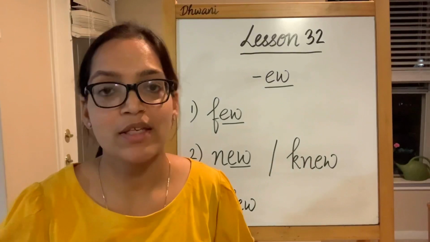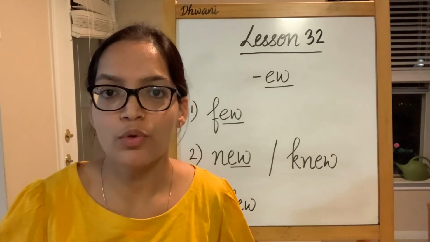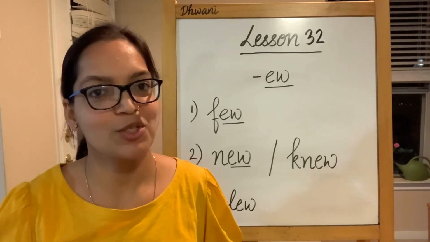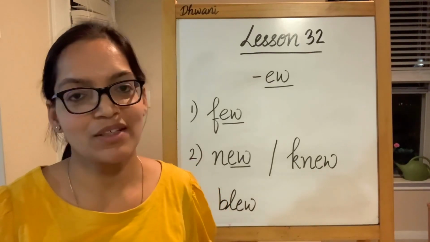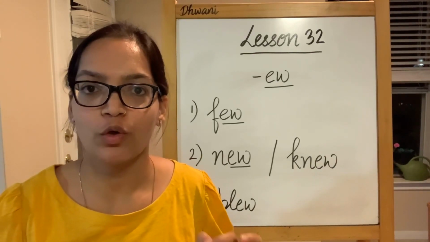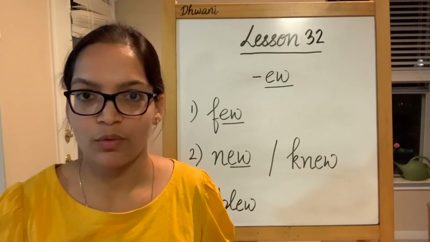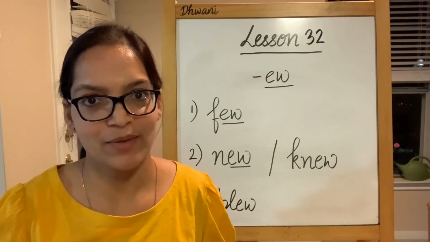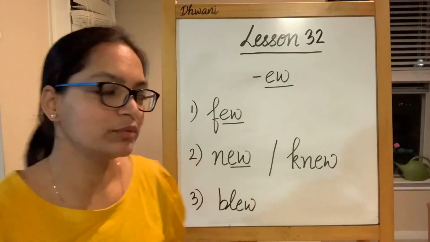The next one is blue. Blue in American pronunciation as well as in British pronunciation, but it still comes under long U words because of its short vowel OO sound. It's not blue, it's blue, the candles. So, blue.